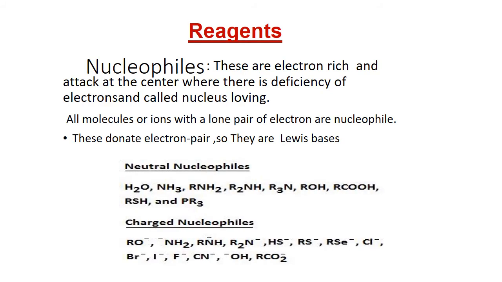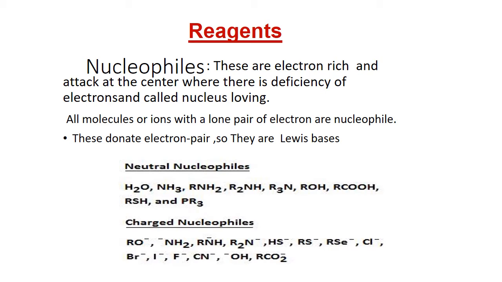Okay. Reagents. Reagents are the starting materials which initiate the reaction. So these are of two types. Number one, nucleophiles: all molecules or ions with a free pair of electrons or negative charge are nucleophiles.